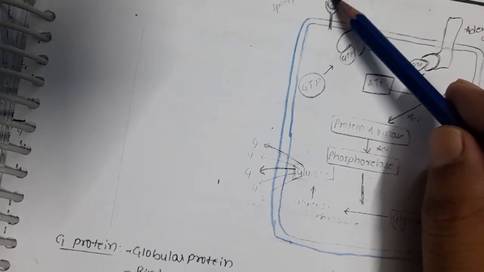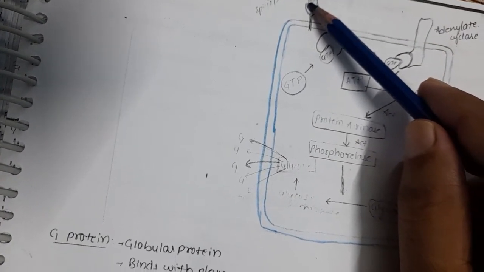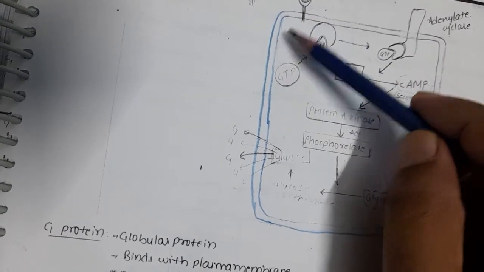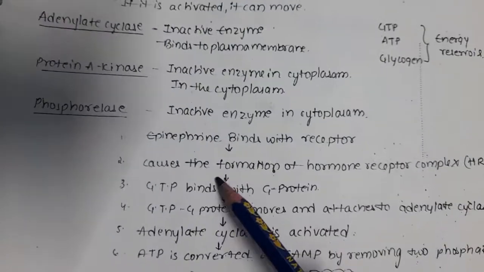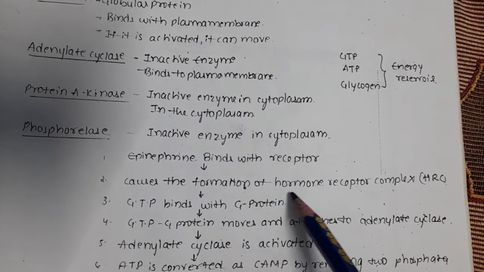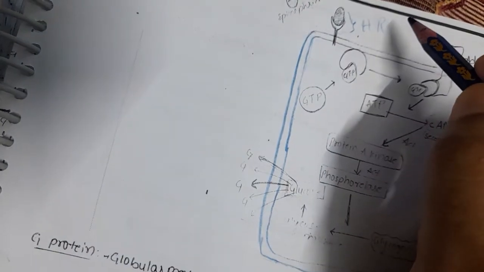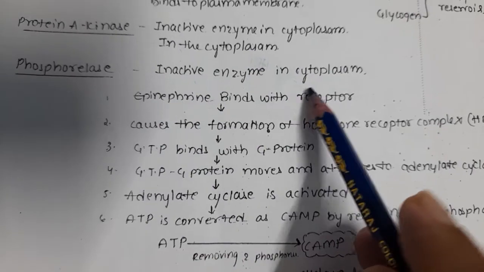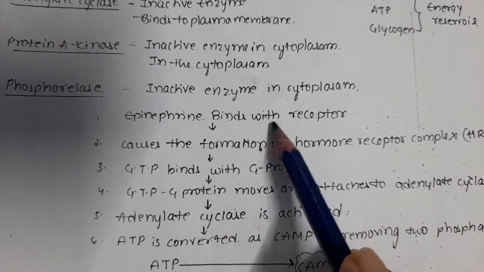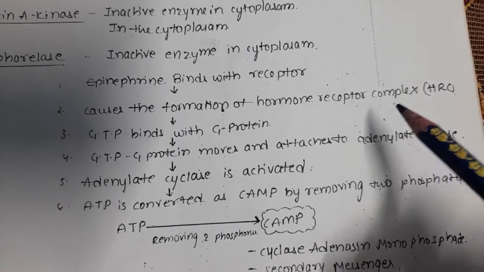Epinephrine is what type of hormone? Is it water soluble or lipid soluble? Epinephrine, you learnt, is water soluble. Therefore it cannot pass through this membrane. Now it is bound. It binds with this receptor and causes the formation of the hormone receptor complex. What formed here? HRC, the hormone receptor complex.